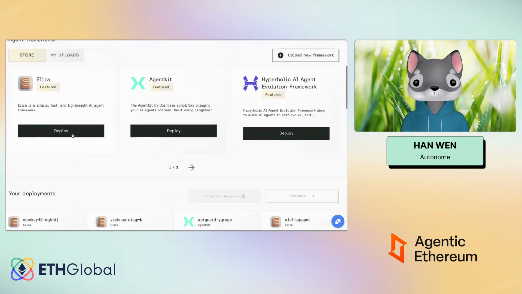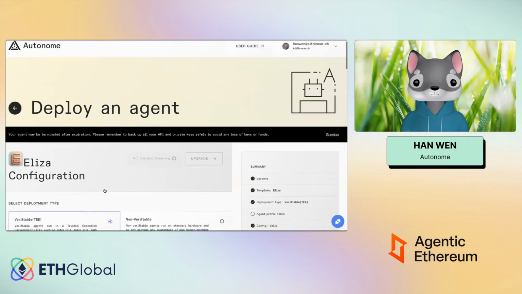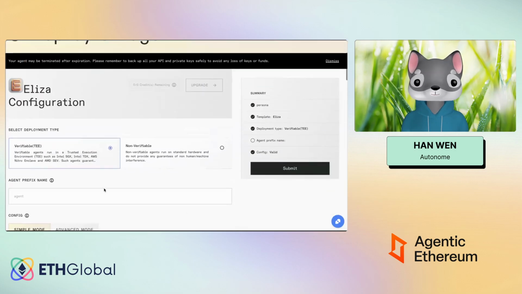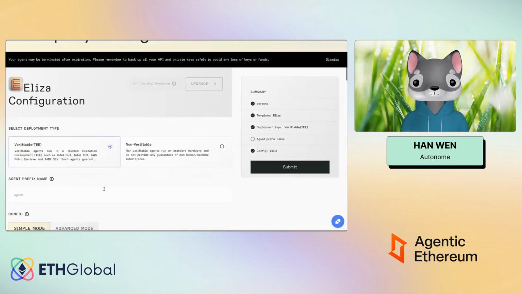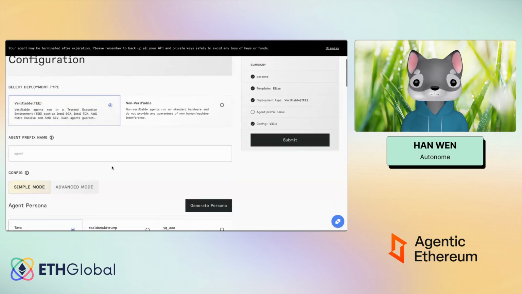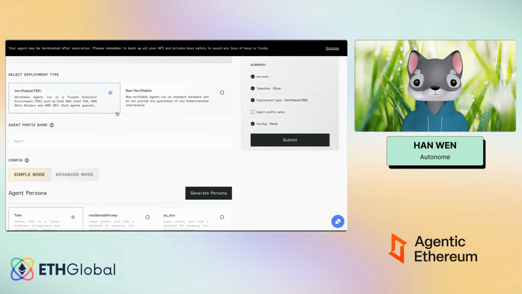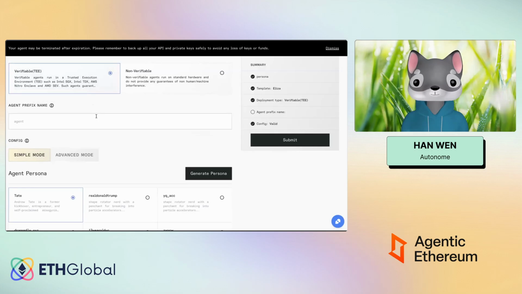And without further ado, I think we can quickly click on deploying an Eliza agent. Once you are in here, you have to choose the deployment type: verifiable or non-verifiable. This is just an add-on that we have in this platform. We allow people to leverage TEE as a service so that they have a verifiable agent running, so you know that you're actually talking to an agent, and it's not some human behind it. So that's one. If you just choose verifiable, you just leverage on TEE technology.